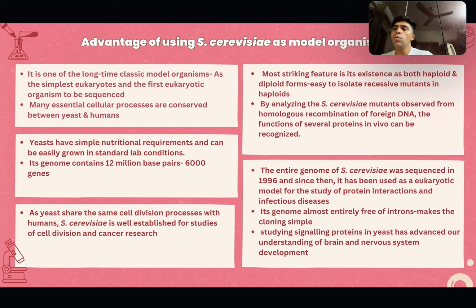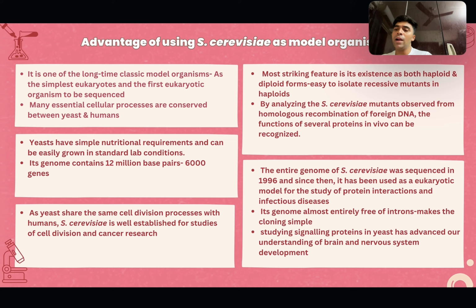The advantages of using S. cerevisiae as a model organism are that it is one of the long-time classic model organisms, the simplest eukaryote and the first eukaryotic organism to be sequenced. Most essential cellular processes are conserved between yeast and humans. Yeast have simple nutritional requirements and can be easily grown in the laboratory under standard lab conditions, which is an important characteristic. Its genome contains 12 million base pairs and 6,000 genes.